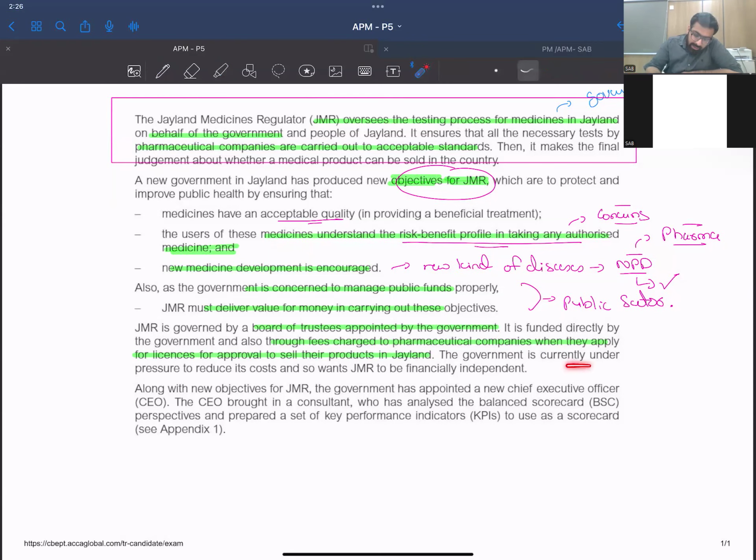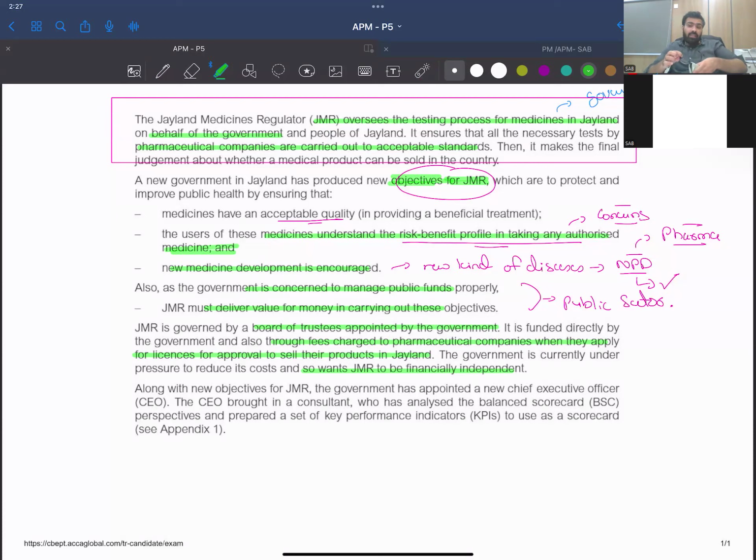Now the government is currently under pressure to reduce its costs, so it wants JMR to be financially independent. See what's happening. Government is tired of funding JMR, and they really want JMR to be independent. It's like a bad son who's not performing well, although the son was never really enforced to perform, right? So how could JMR have performed? But now the government is short of funds and they are saying, oh, this JMR is taking too much money, so they want them to become independent.